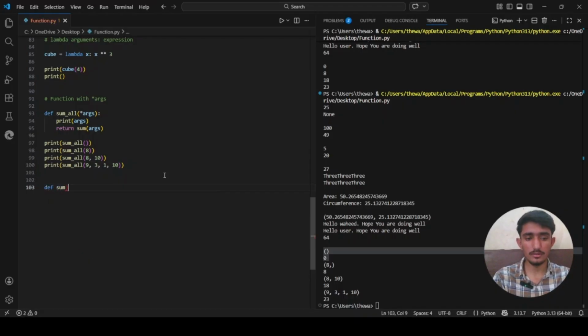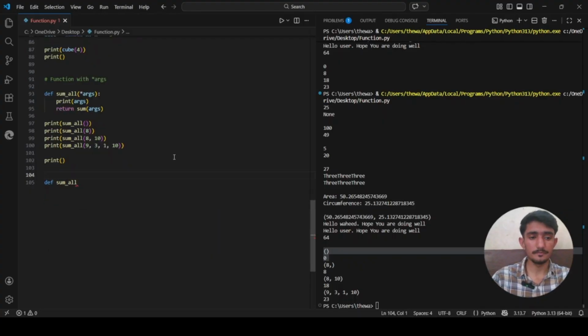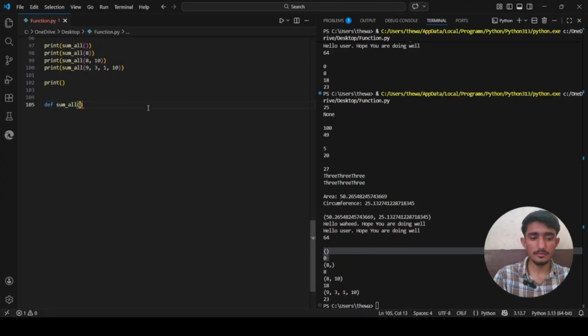Let's just say sum all. First create a little print statement here. def sum_all, and we do not know how many arguments we will be given. So we are not defining here a, b, c, d, something like that. We are just giving it an asterisk symbol, and after that args. So no need to worry about arguments.